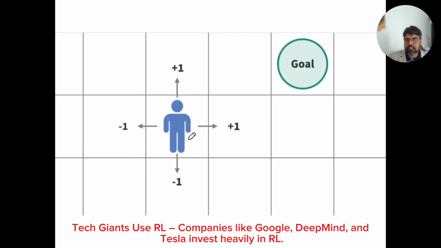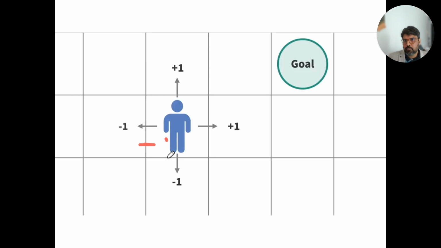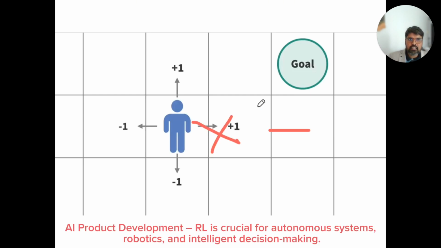Suppose this person has 4 options to move, in the straight direction, not diagonally. It's just an example that I'm giving. Suppose he takes this direction, it means he is going farther away from the goal, so he gets a -1 penalty. He will then understand that he does not need to go ahead like this, he needs to go back. But if he goes here, it means he is going towards his goal, so he gets +1. Similarly, in the next state, this is how he reaches his goal: +1 for going in the correct direction, and -1 for going in the wrong direction.